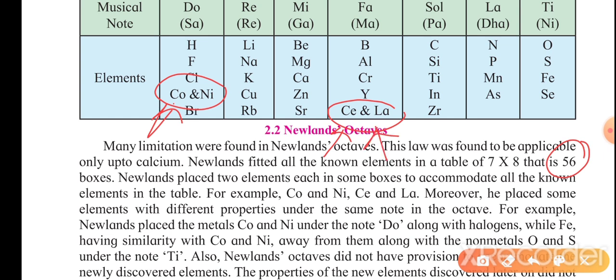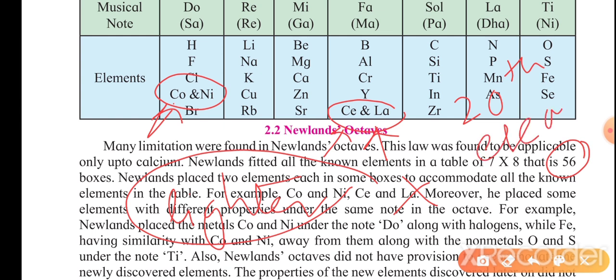Another example is this one. His law works very well for the lighter elements, but for heavier elements this law is not applicable. So these are a few drawbacks. What is the first drawback? It is only applicable till the 20th element in our modern periodic table. Second drawback: he thought that only 56 elements would be in the universe and no more elements would be discovered in the future.